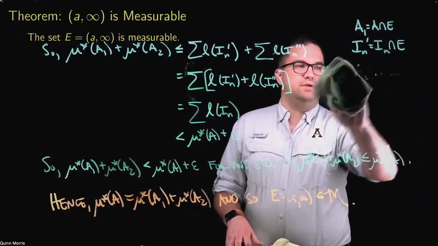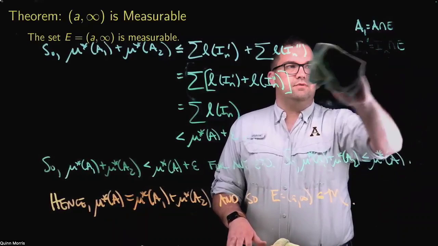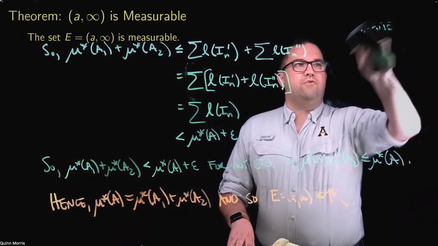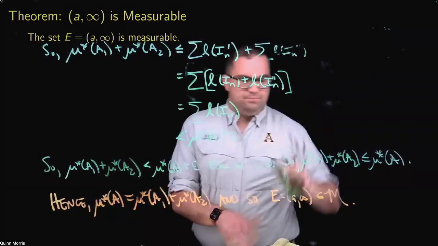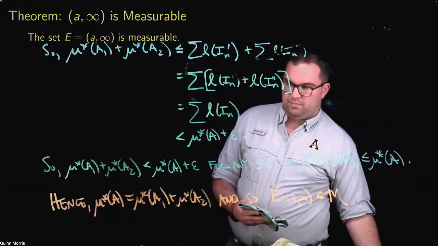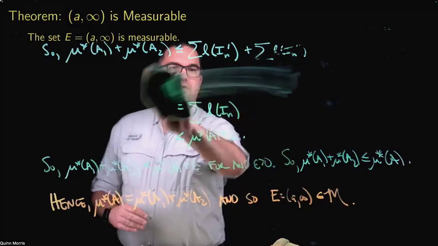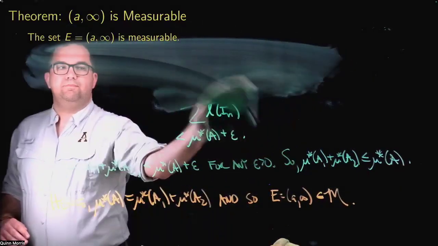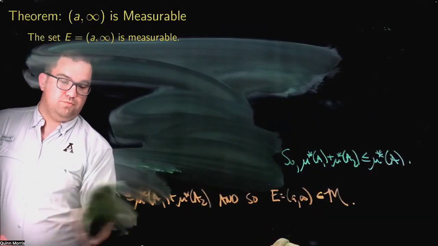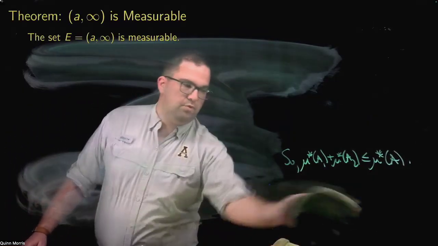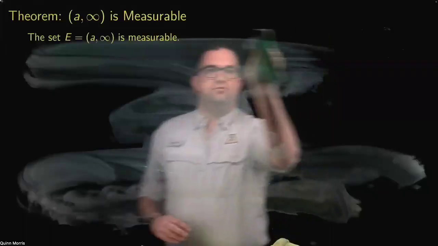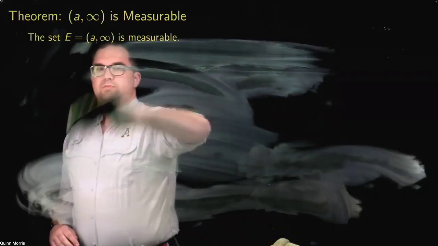Now, of course, we've only really shown a couple of things. We really only here can say that a few things are measurable. So far, we've got the empty set. We've got all of R. That's not very interesting. I think we'd be in really big trouble if those things weren't measurable. We've now gotten any set of outer measure 0 is measurable. And now we have that this one particular type of interval is measurable.